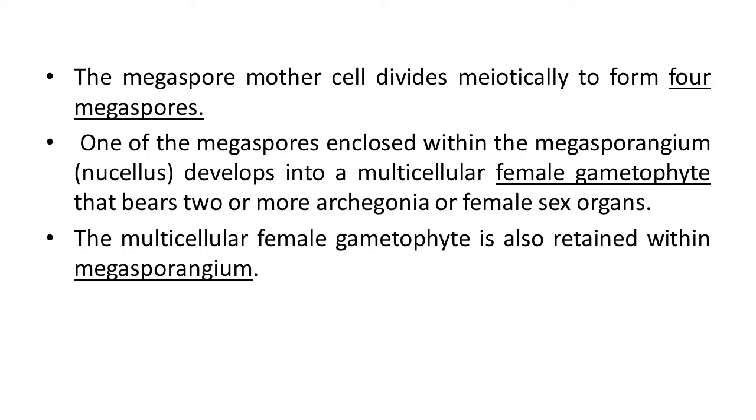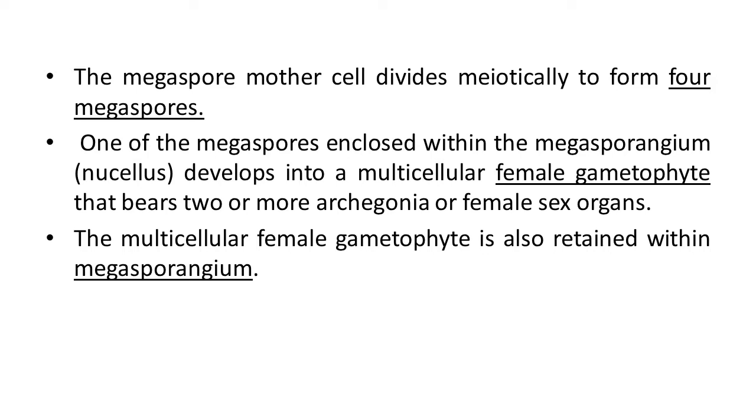But one of the megaspores enclosed within the megasporangium develops into a multicellular female gametophyte that bears 2 or more archegonia, or female sex organs. So only one can develop in this structure. The multicellular female gametophyte is also retained within the megasporangium.